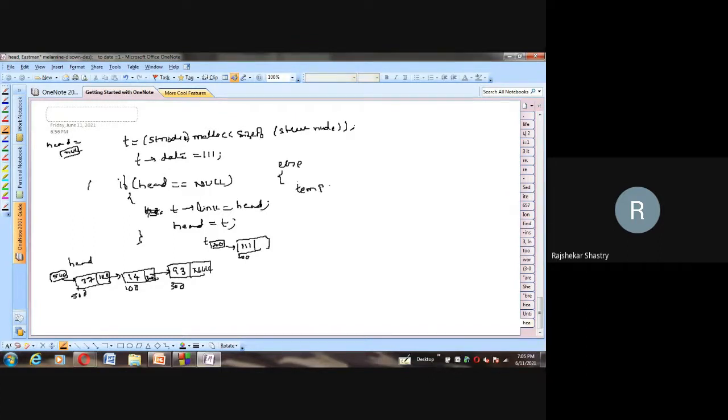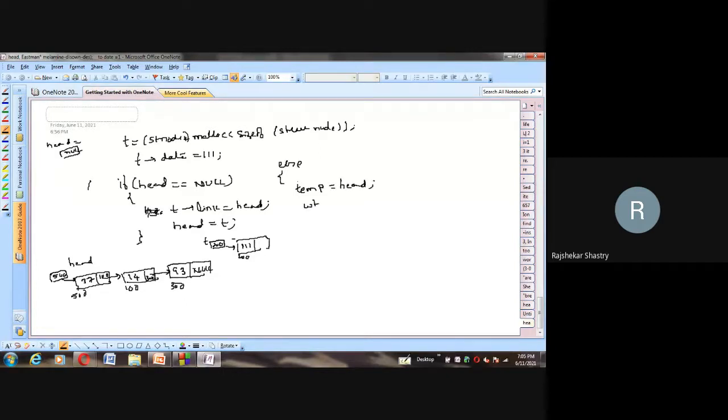T is already holding the new node. So the third pointer I'm taking. So altogether here we got three pointers. One is head, it is holding this entire chain, the first node. And T is a newly created node, which is holding 111. Its address is 200. And the third pointer I'm taking is called temp pointer. And in this temp pointer, I'm storing head.